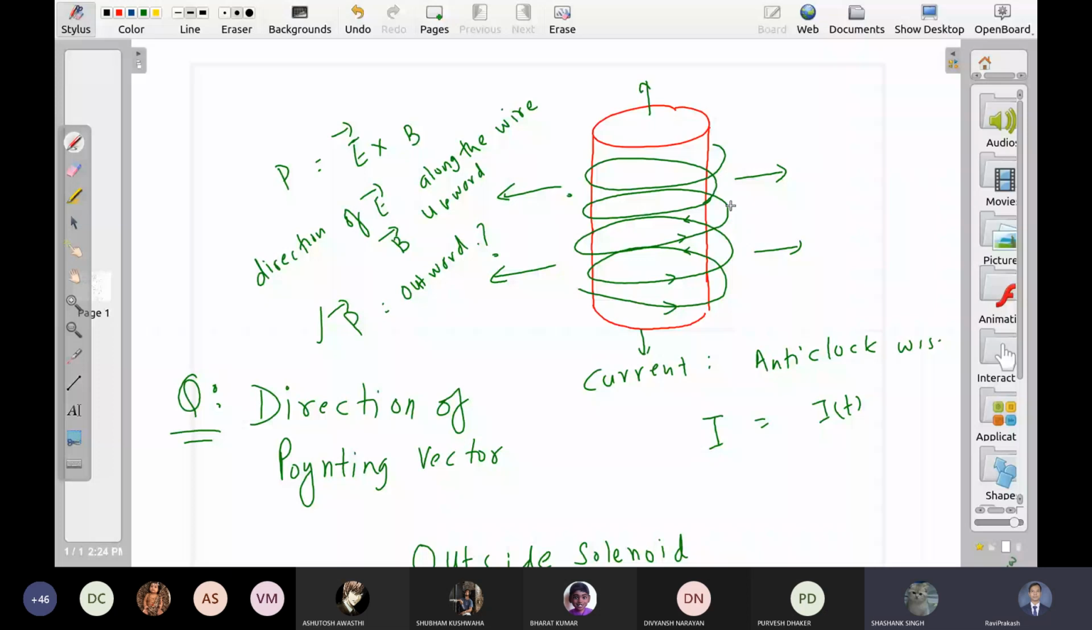Sir, P is outward is correct because E cross B is coming outward. What about the direction of E? Are you sure it is along the wire or it is opposite to the wire? Sir, E should be opposite to the wire, I think. What is P now? Inward.